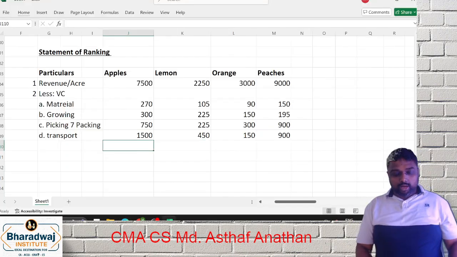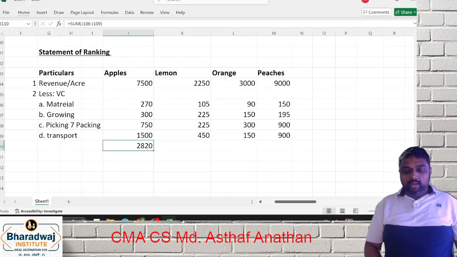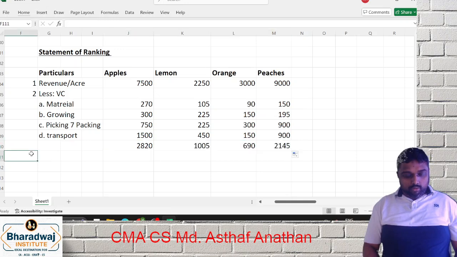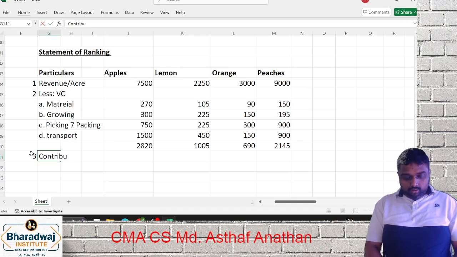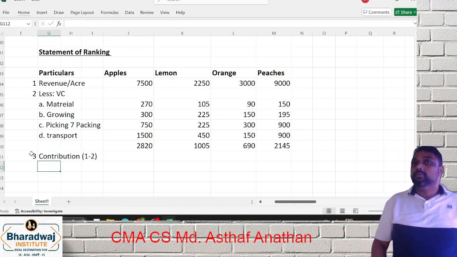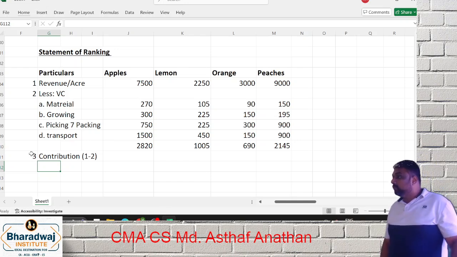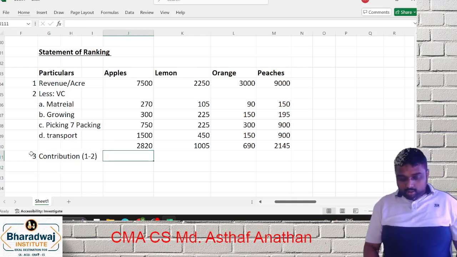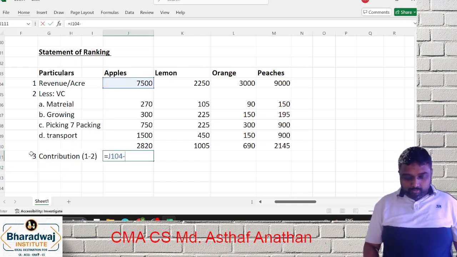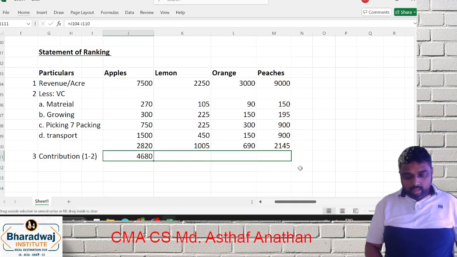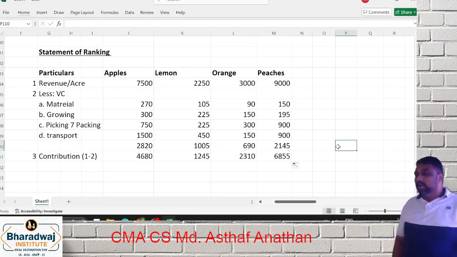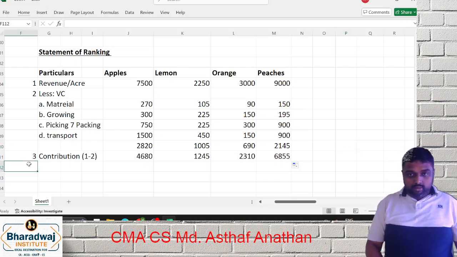So you have to take the total of the variable cost. If you take the total of the variable cost, you will get what? Contribution. Contribution is 1 minus 2. You will get the number. Yes or no, friends?